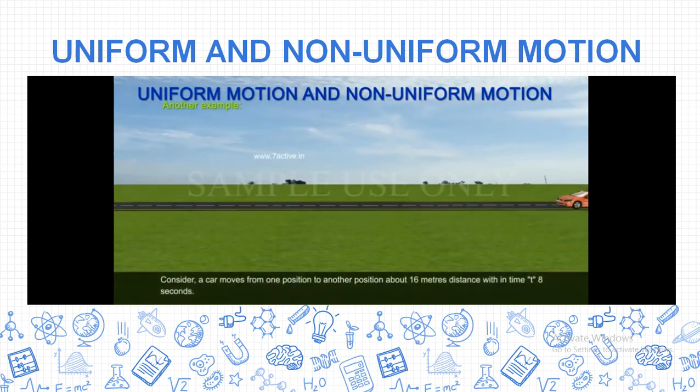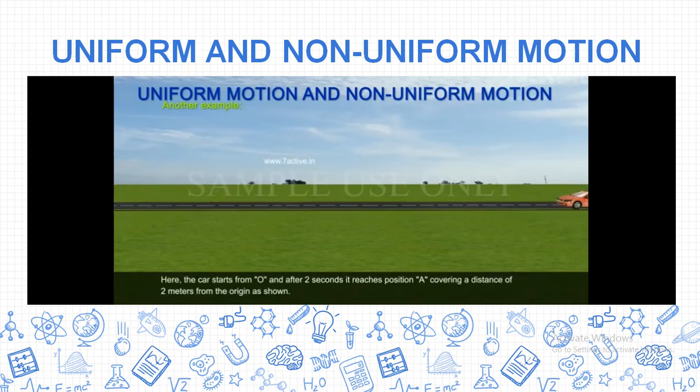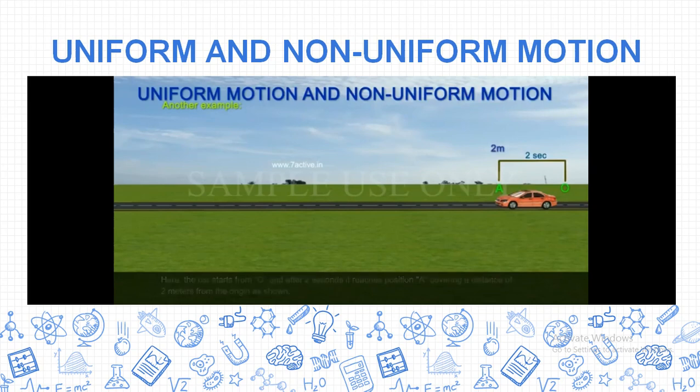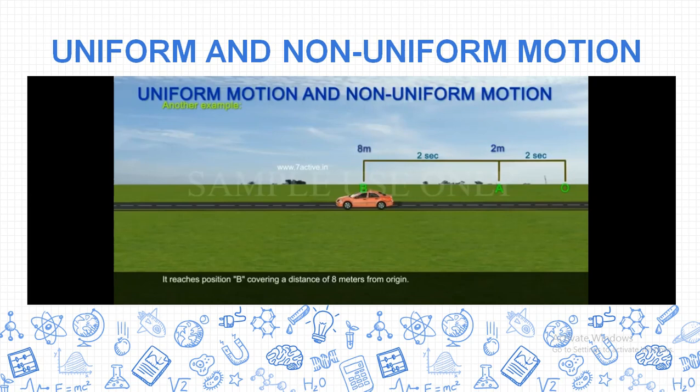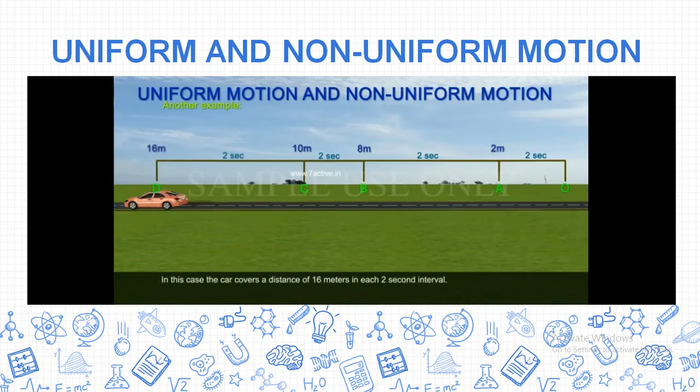Now, second example. A car is further covering the distance, starting from 0 to 16 meter, and the time taken to cover the distance is 8 seconds. Let's start from O point to A point. It is taking 2 seconds and covering distance 2 meter. Now from A to B in 2 seconds the car is covers 8 meter distance. From B to C, time is again the same and distance covered by the car is 10 meter. And from C to D, time is the same, distance covered by the car is 16.